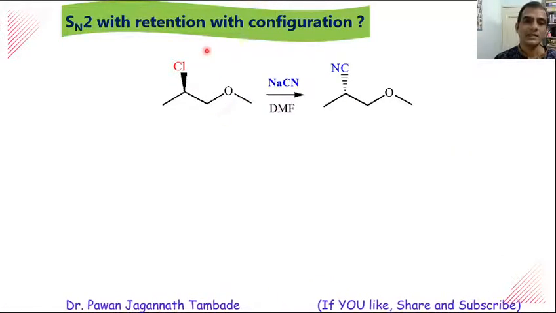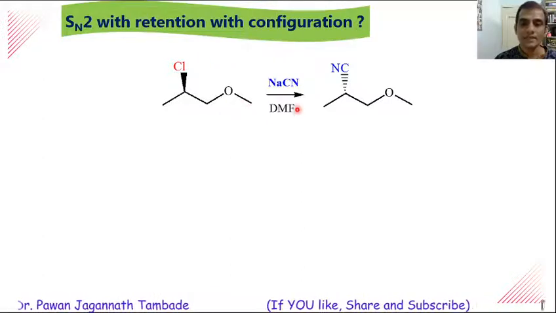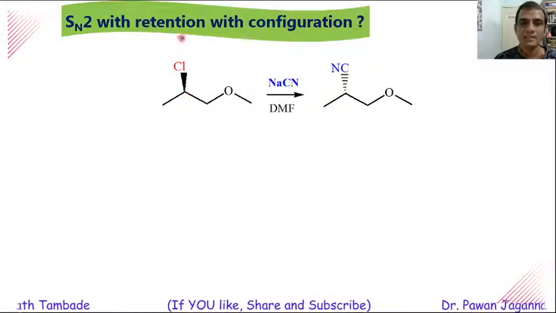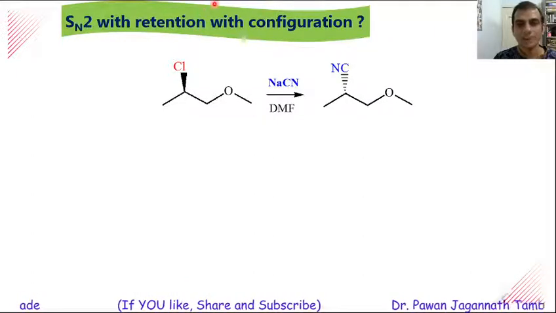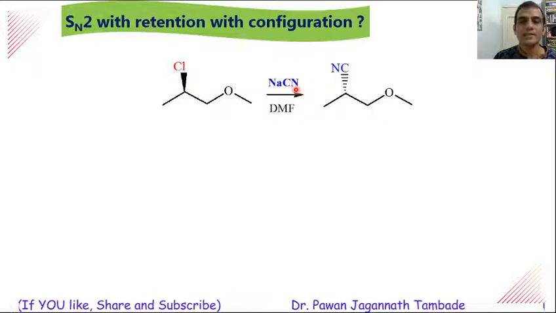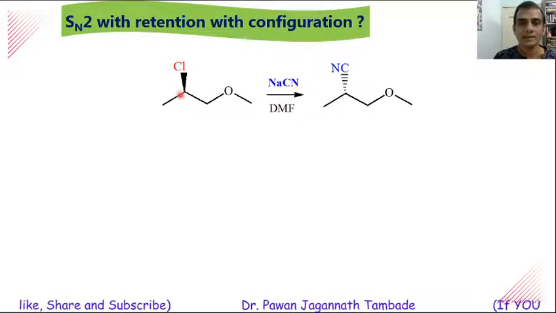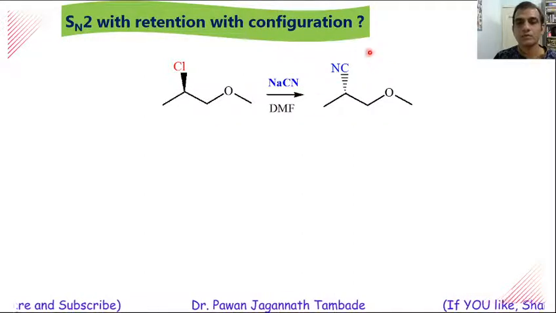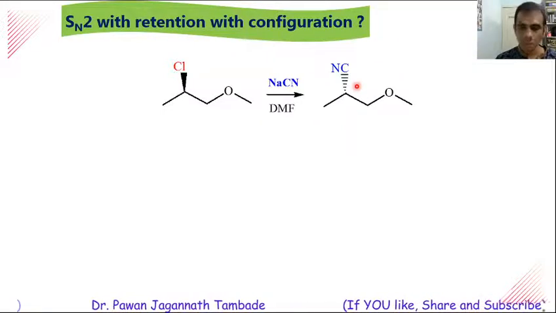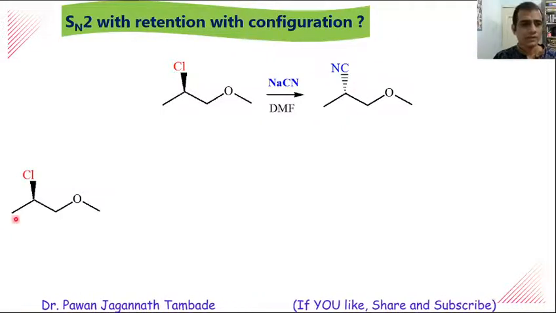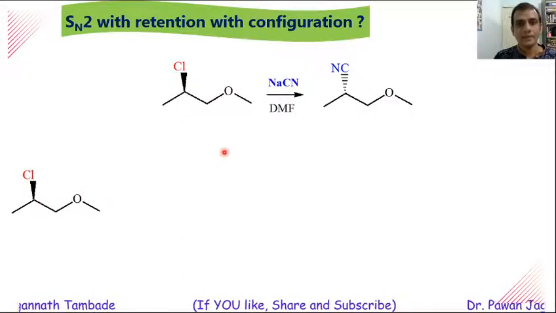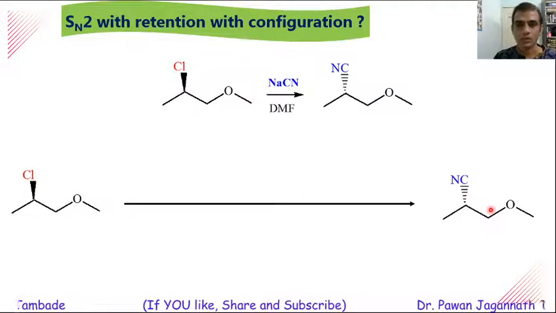In this reaction, this molecule is reacted with NaCN, so that CN minus attacks on this carbon and this Cl minus is kicked off and we will get this type of product. Because this CN minus is going to attack from the back side, this is the stereochemistry which we observed during the course of the reaction. So when this molecule is reacted with NaCN in DMF, we will get this product.